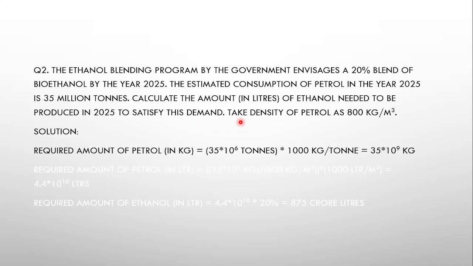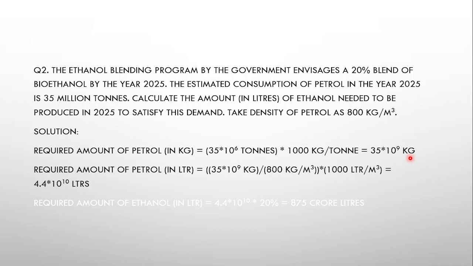First is you calculate the amount of petrol in kg. You are given in tons, right? In million tons. So multiply by 10 power 6 tons, and multiply by 1000 kilograms per ton. You will get it in kg, right? Then calculate the amount of petrol in liter. So you have the mass, you divide it by the density, then you will get the volume of petrol in meter cube.